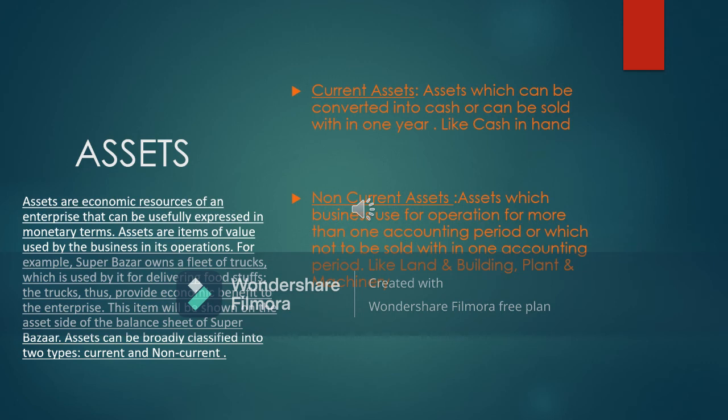Assets. Assets are economic resources or financial resources of a business enterprise that can be usefully expressed in monetary terms. Monetary terms here means what we can express in money, which we can measure in terms of money. Assets are the items of value used by the business in its regular operations. For example, Super Bazaar owns a fleet of trucks which is used by it for delivering foodstuffs. The truck does provide economic benefit to the enterprise.